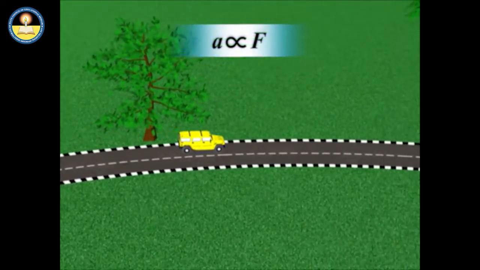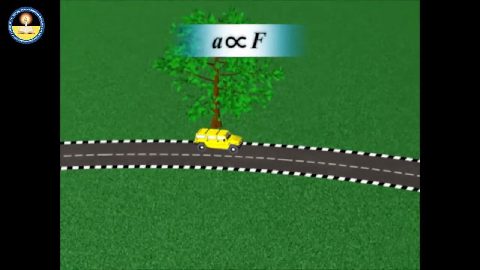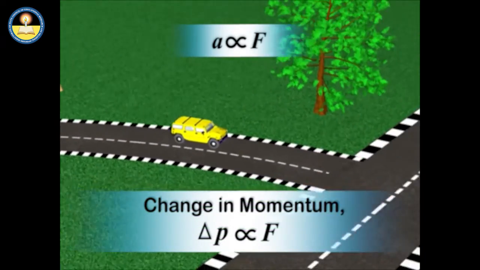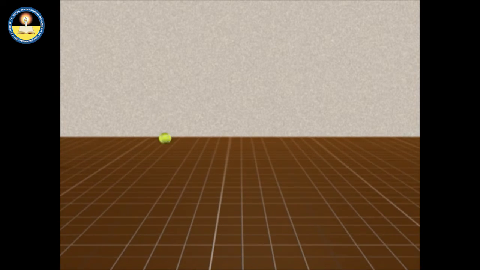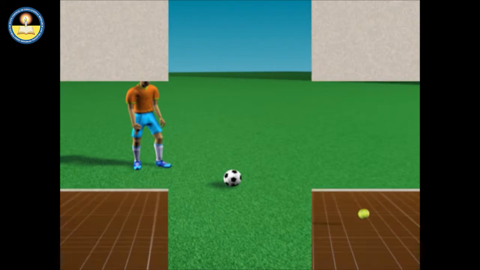Since acceleration is caused only by the net force, same is the case for the change in momentum. For example, when a ball rebounds from a hard surface, the surface exerts a very large force on the ball, and there is a big change in its momentum.